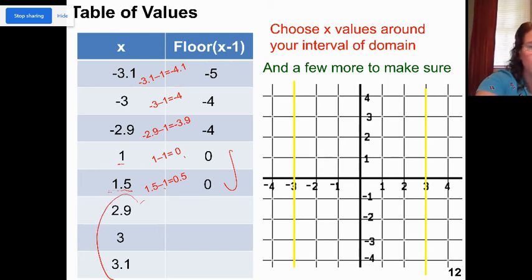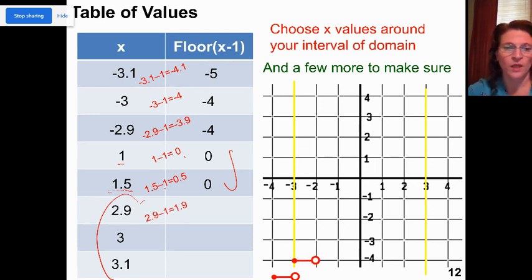Then I'm going to look at the upper domain. At 2.9, what am I? 2.9 minus 1 is 1.9. Taking the floor of that is 1. And I have 3 minus 1 is 2. Floor of 2 is 2. So here we are there.